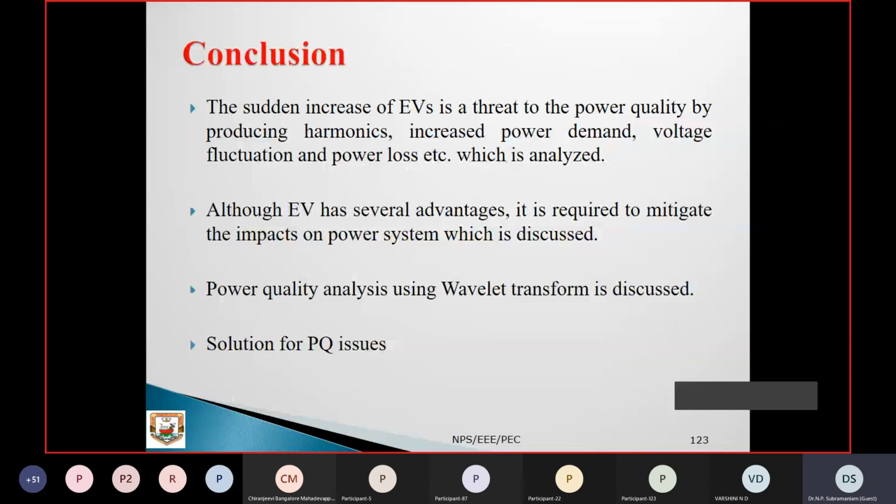So this is what we have discussed so far, starting with the introduction of EVs and coming to the conclusion. A sudden increase in EVs is a threat to power quality: harmonics, increased power demand, voltage fluctuation, power loss, etc., which have been analyzed. Although EVs have several advantages, the impacts on the power system need to be mitigated. The power quality analysis using the wavelet transform was also discussed briefly, along with some applications for detecting and classifying faults and solving power quality issues. I showed just the conventional ones; you can go with some proposed intelligent ones.